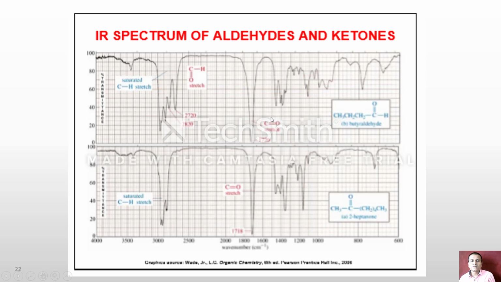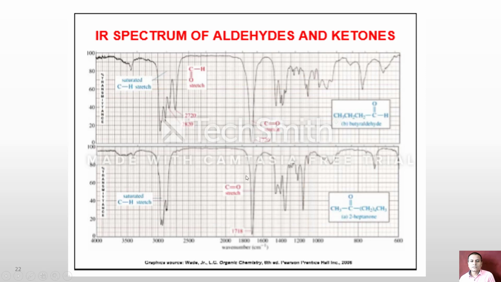If we see the stretching frequency of CO, this carbon is electropositive and oxygen is electronegative, so it shows a good dipole moment. That's why in IR spectra the absorption peak for the carbonyl group is very intense, and it always occurs at about 1720 centimeter inverse.